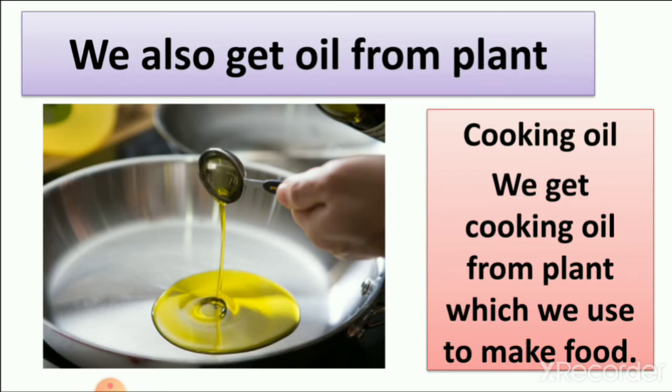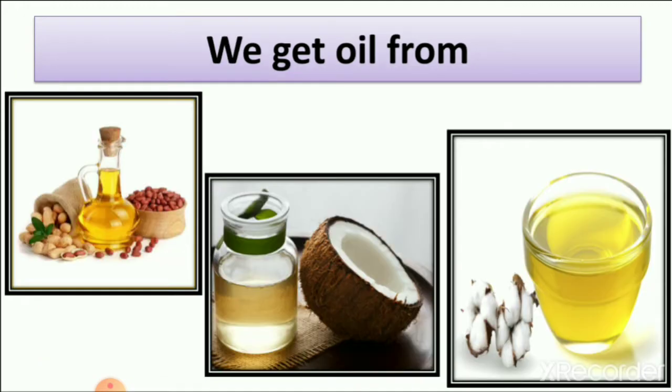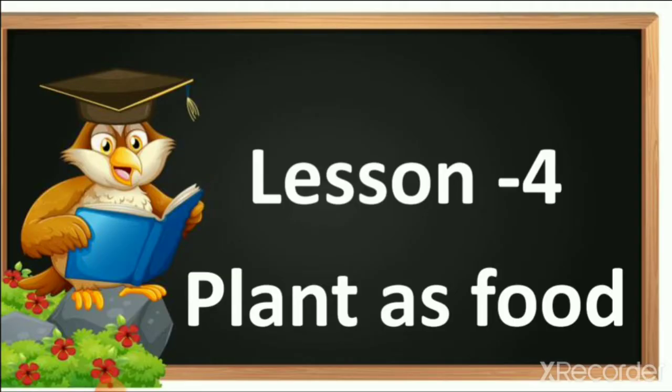We also get oil from plants. So cooking oil which we use to cook, we get from plants. We generally use groundnut oil, coconut oil and cottonseed oil, and in most houses we use olive oil also. So all these things we get from plants.